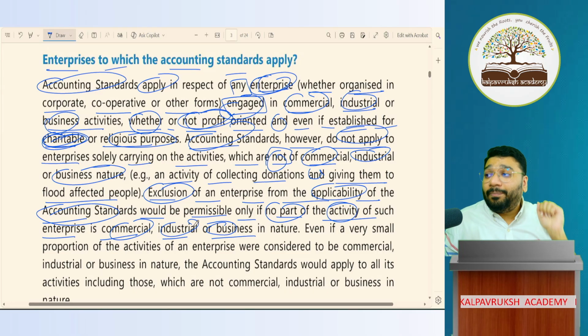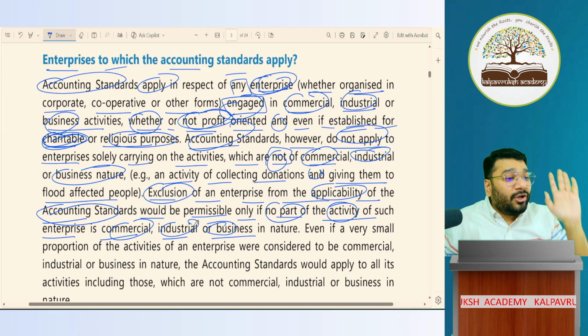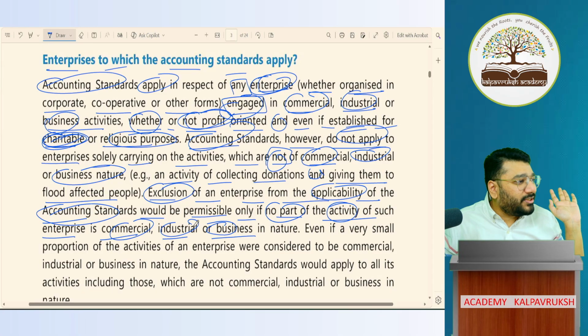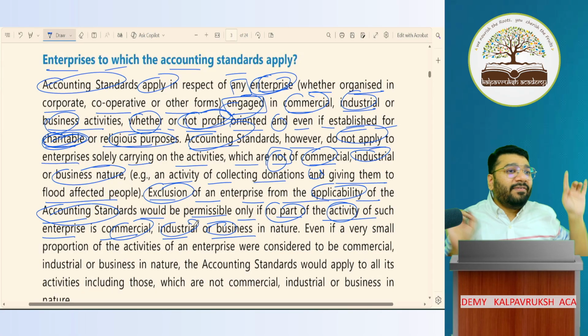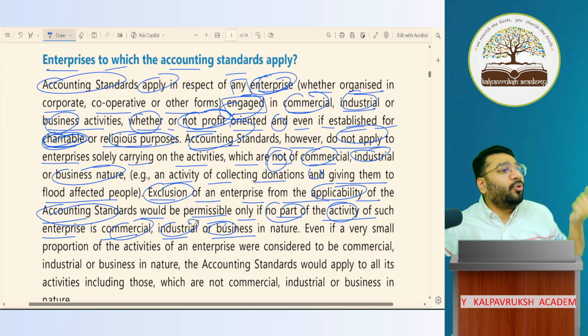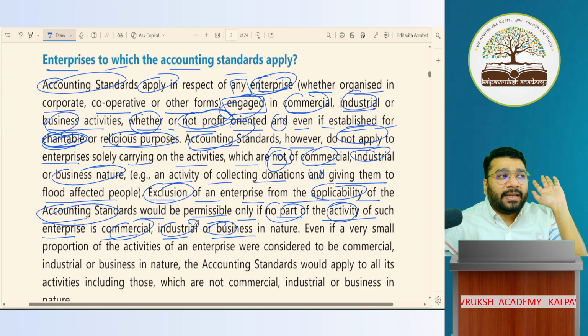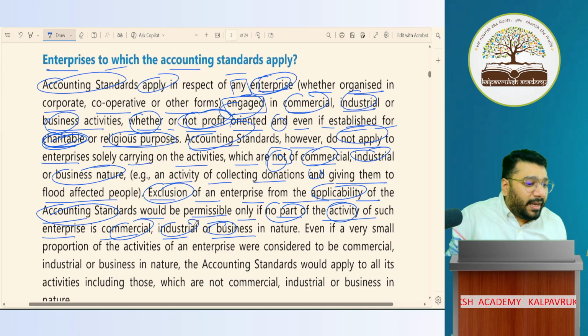For you not to apply AS, all the 100 activities should be what? Non-commercial, non-industrial, non-business in nature. Then no AS. Everything non means AS also no. Any one activity also is commercial or industrial or business, confirm AS has to be applied.